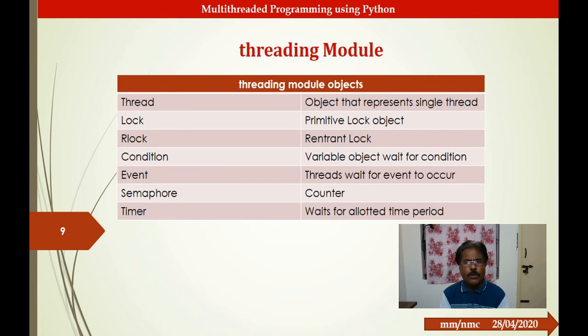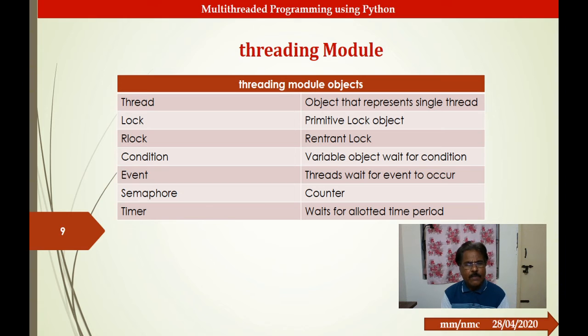In the threading module, we have the following objects. One is thread objects for creating a thread, and lock objects for locking the thread. Once you lock the object, if after some time you want to relock it, we use the re-entrant lock, which is called RLock. We can create a condition, and until the condition is satisfied the thread can be put on hold.